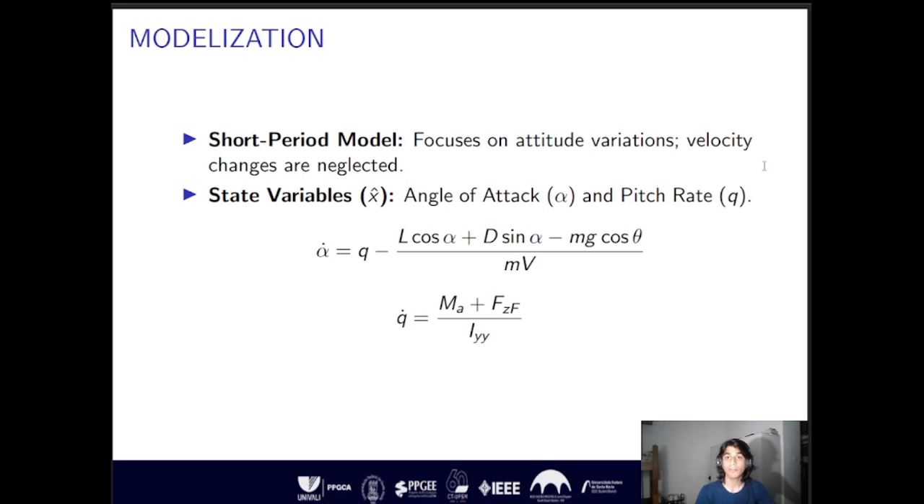The equations of motion are nonlinear, coupled, and multivariable. For the plane's modeling, these equations are simplified into a short period model suitable for attitude control. This is done to isolate the state variables, which are the rate of angle of attack, alpha dot, and the pitch rate, q dot. This simplification allows the study to focus solely on variation in the aircraft's longitudinal attitude.